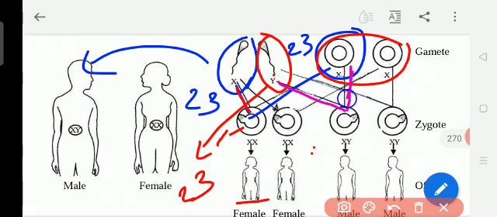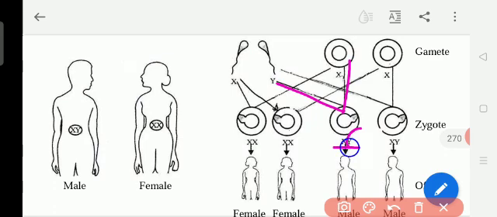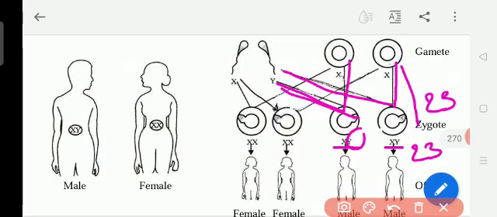If she gives the 23rd chromosome, now X and Y. If there is a Y, Y is the dominant, so it is a male child. If he is giving the Y chromosome and mother is giving the X chromosome, there is the XY. So father gives one set of 23 chromosomes and mother gives one set of 23 chromosomes.